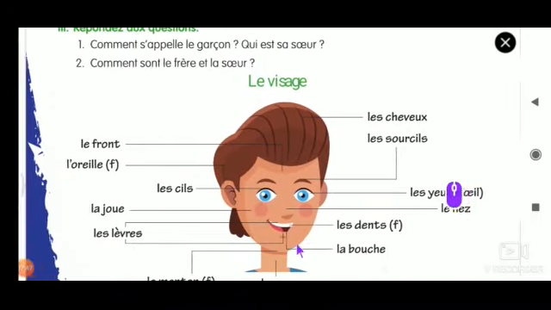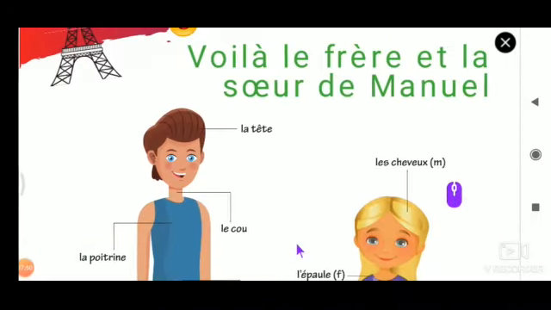Voilà le frère et la sœur de Manuel. With this, I end today, and we will meet in the next class. Until then, I'll send you the weekend assignment, so please do it without fail, and keep updating yourself with this vocabulary. Try to label it and stick it in your home. For example, draw a cartoon of a boy and check yourself in a chart. What is forehead? You put a dash and write la tête. What do you say for lips?